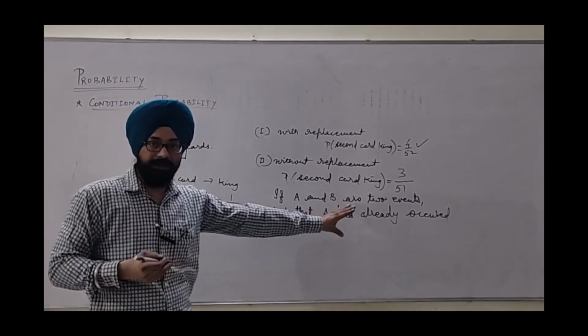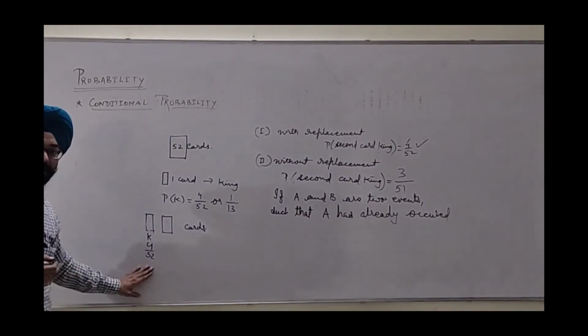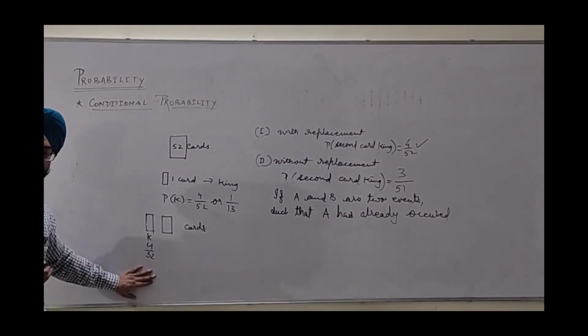So A has already occurred, it has taken place, just like the first card being a king has already occurred.